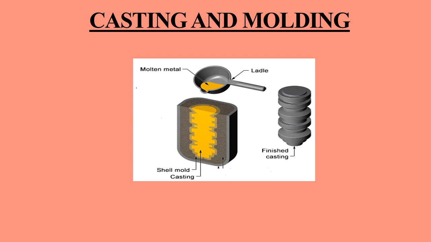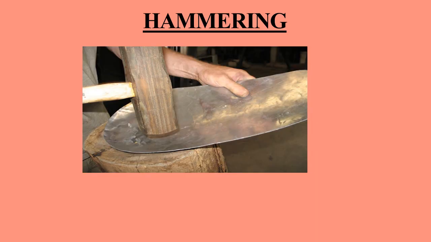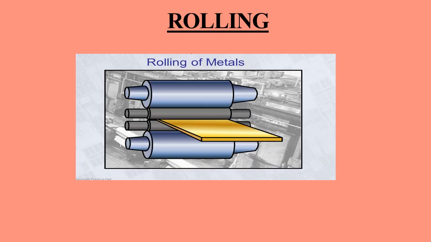Casting and molding. During this process, we put the molten metal into molds and we can give shape to the metal. Hammering. We can hammer the metal and change it into different shapes. We can roll them between rollers and also give different shapes to the metals by this process as well.